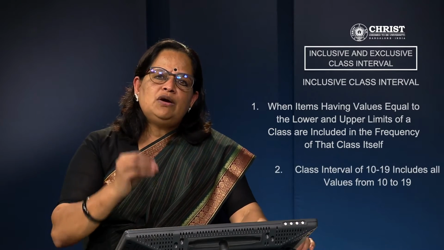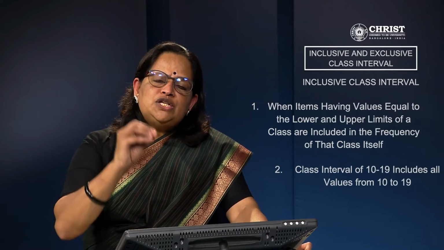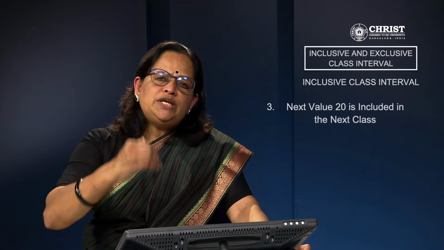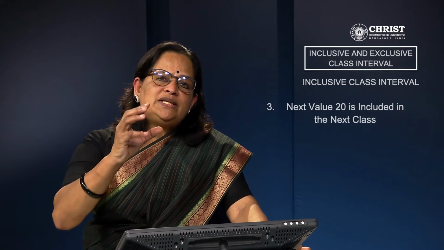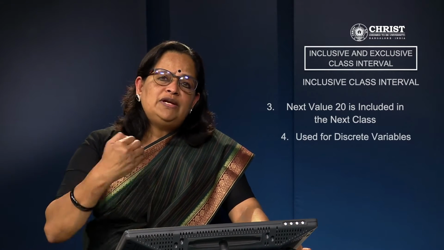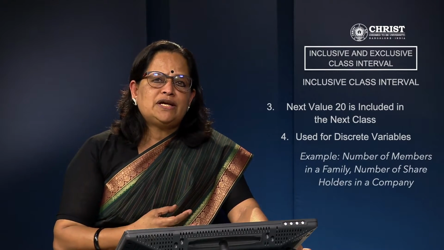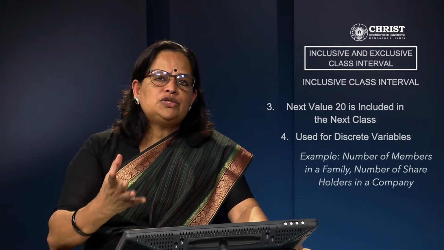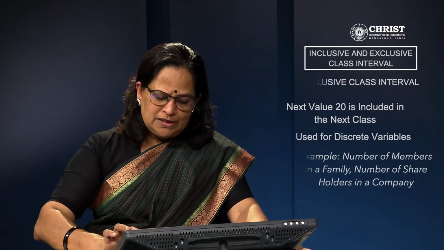If you are getting a class interval of 10 to 19, all values from 10 to 19 are included in that first class. If it's a value of the next class, that is 20 to 29, the value 20 will be recorded for the next class. So that is the importance of inclusive class interval. Now, I already told you this is used for discrete variables, like number of members in a family, number of shareholders in a company. All these are examples for inclusive class. So when we classify these types of data, we get an inclusive class interval.